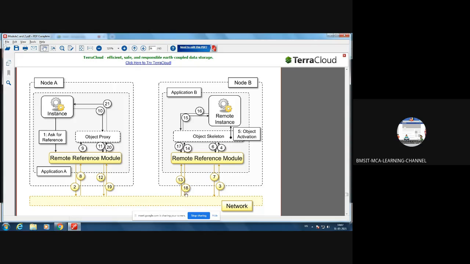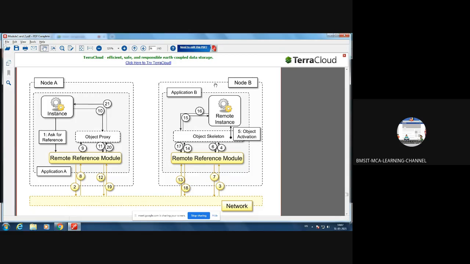Step number 18, connect to this network. Step number 19, sending the reply back to this remote reference module, to the object proxy, and finally to this object. That means you can assume that some transaction is happening between Node A and Node B, that is between the banking application and the MasterCard application.